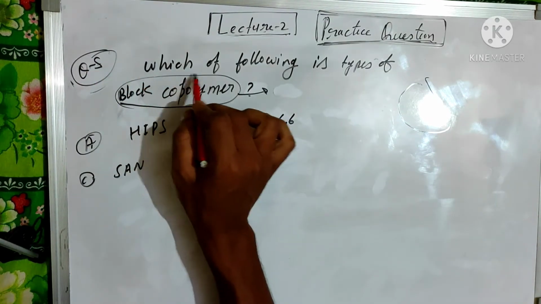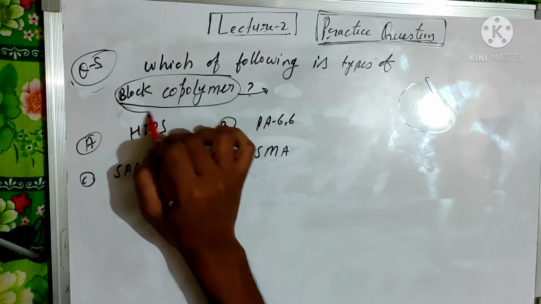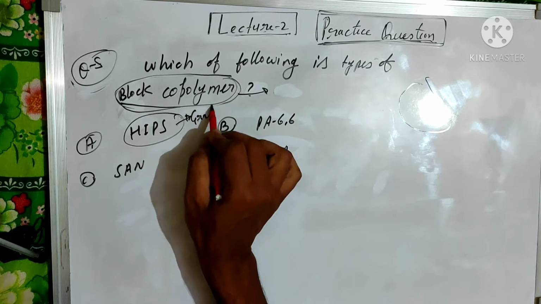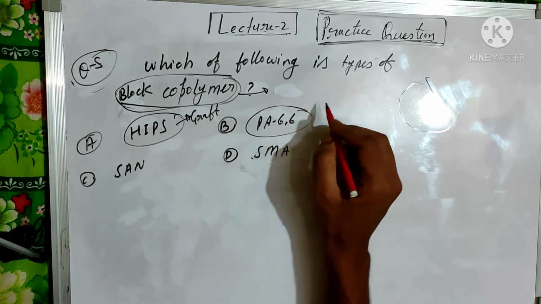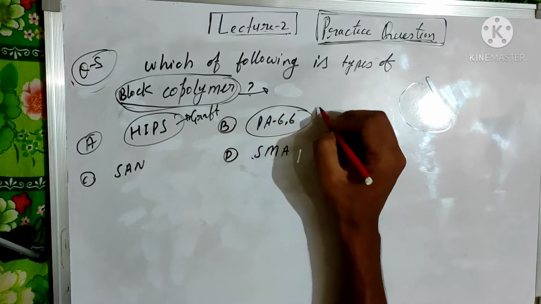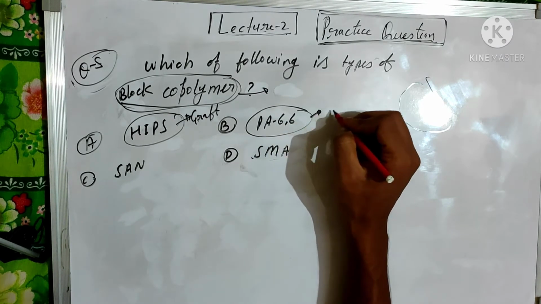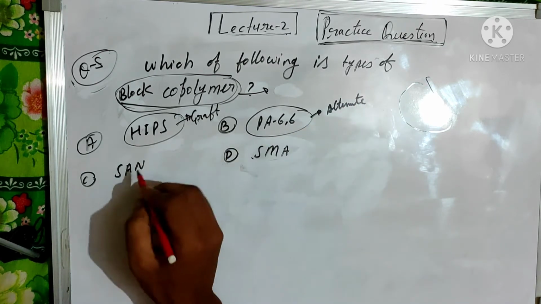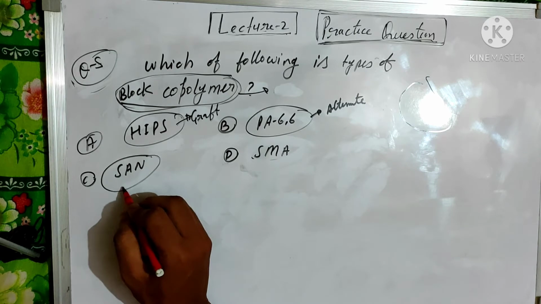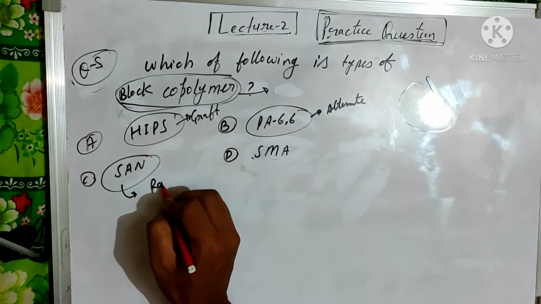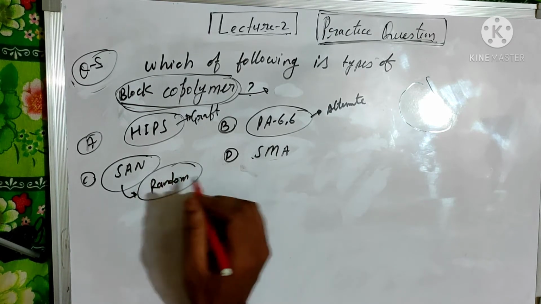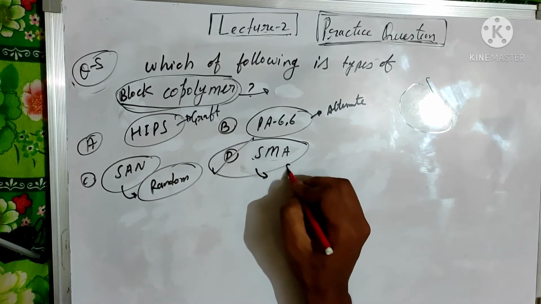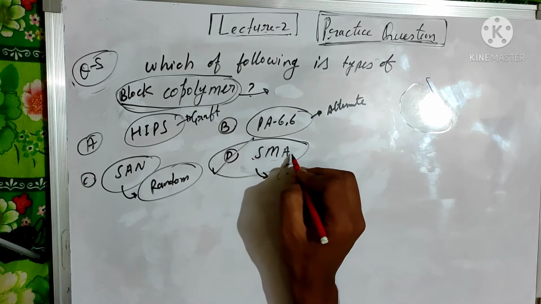Number 5. Which of the following is a type of block copolymer? HIPS is the graft copolymer. Nylon 66, also known as polyamide 66, is an alternate copolymer. Styrene acrylonitrile is a random copolymer. So option D is correct. This is styrene maleic acid.